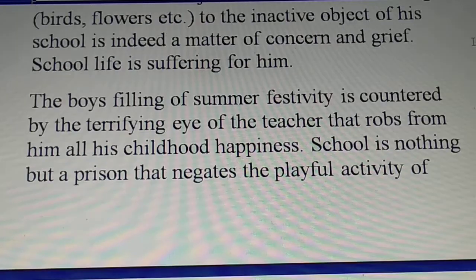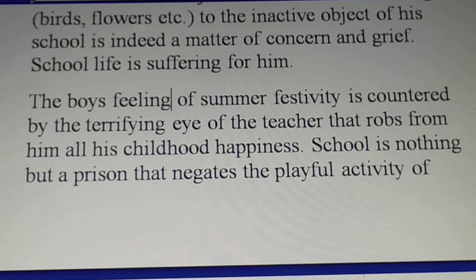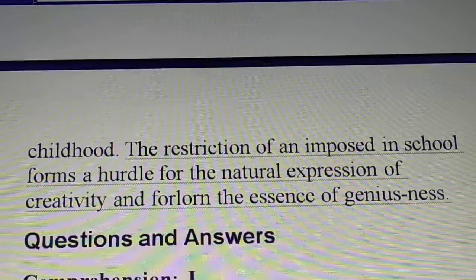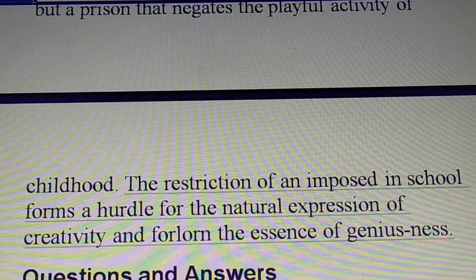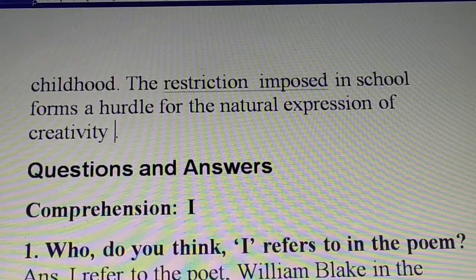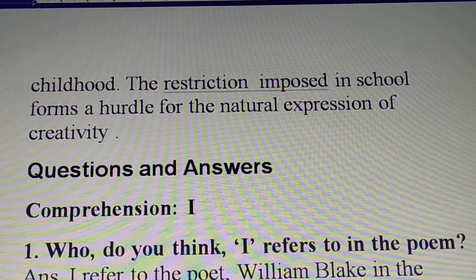School life is suffering. The boy's feeling of summer festivity is countered by the terrifying eye of the teacher that robs him of his childhood happiness. School is nothing but a prison that negates the playful activity of childhood. So the restriction imposed in school forms a hurdle for the natural expression of creativity.